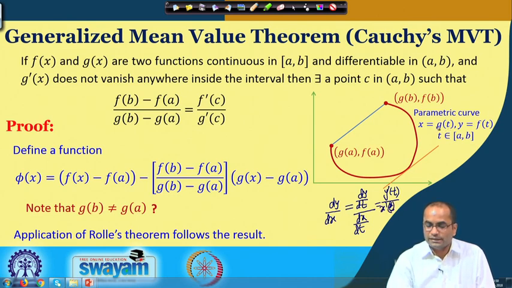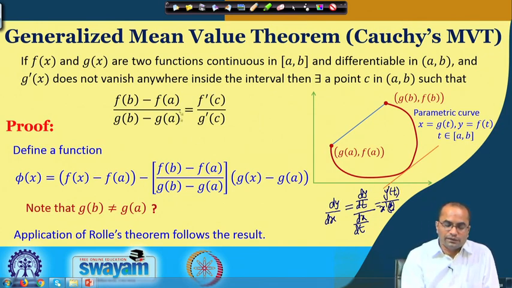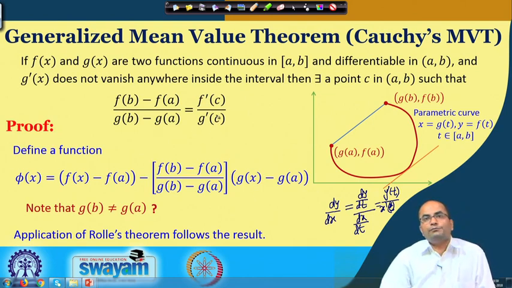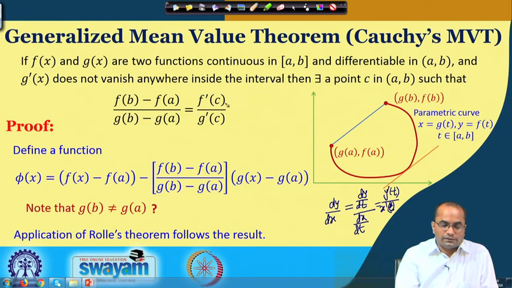And this y is basically the f. So, here you have f prime t over g prime t, and this theorem says that there will be a point somewhere in the interval, so t is equal to c. So, we will get the slope of this tangent line as f prime at c divided by g prime c.